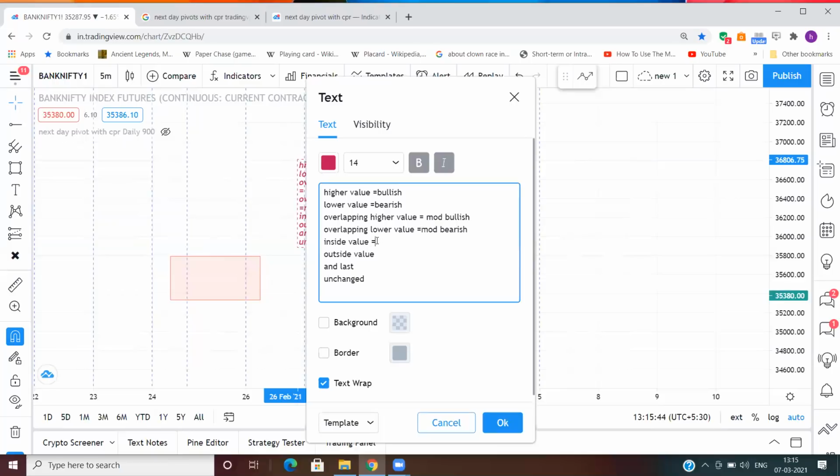Inside value is equal to trending day. Outside value is range bound day. And the seventh one is rare, and it is also a range bound day. Now, based on this, we have to look for the 2-day CPR. Okay.